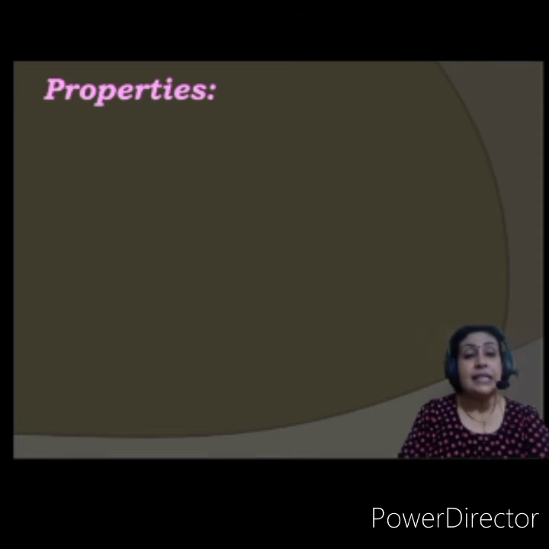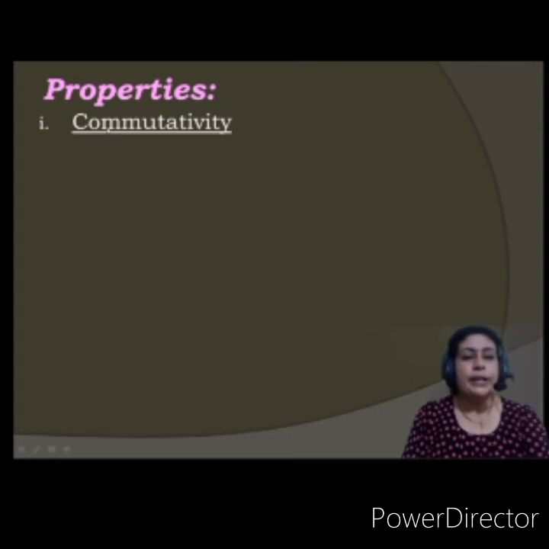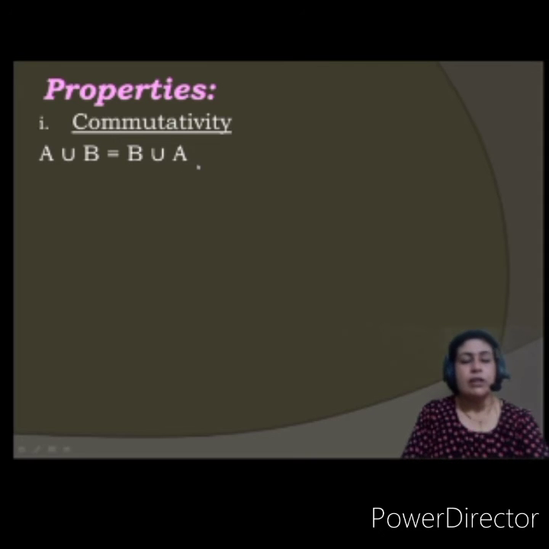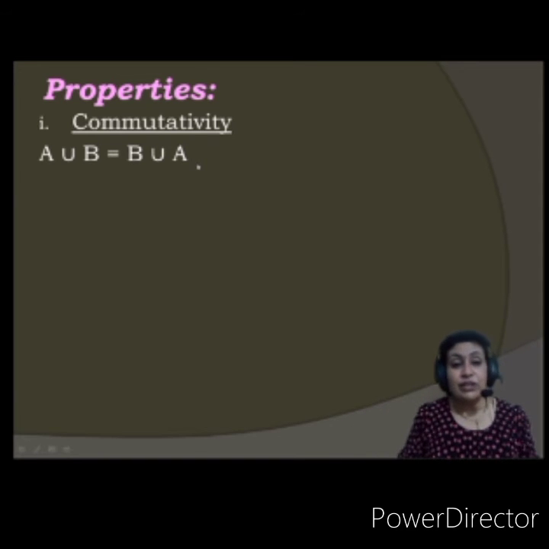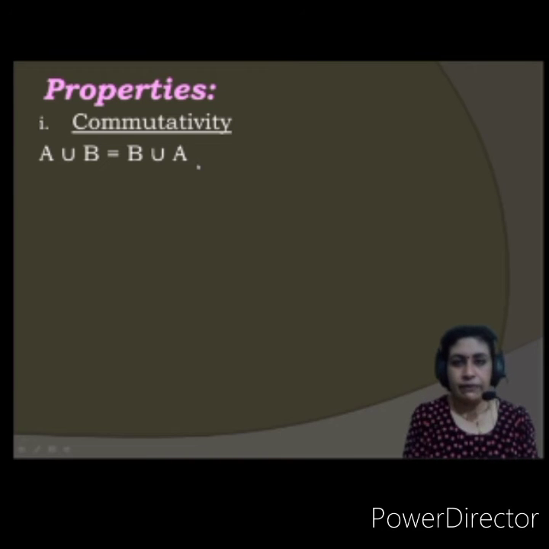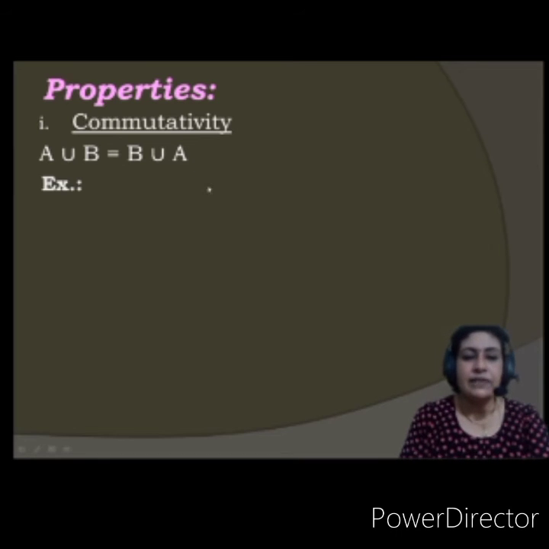Let us see the properties that are related to union. Okay, see, commutative property. Now what is this property? Commutative. If you say that A union B, this set should be equal to B union A. Okay, because I have already told you that it doesn't matter how you write the elements of the set, whether you do A union B or B union A. See, like in addition, if 2 plus 3 or 3 plus 2, your answer is going to be 5, right? So same is here. If you do A union B or B union A, it is one and the same.